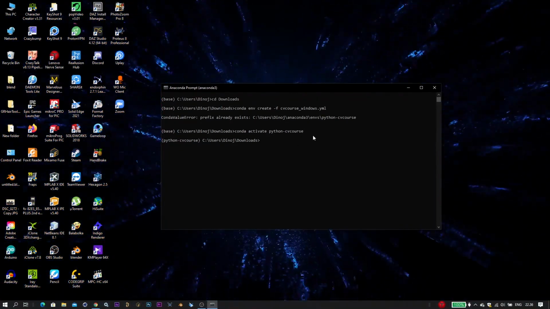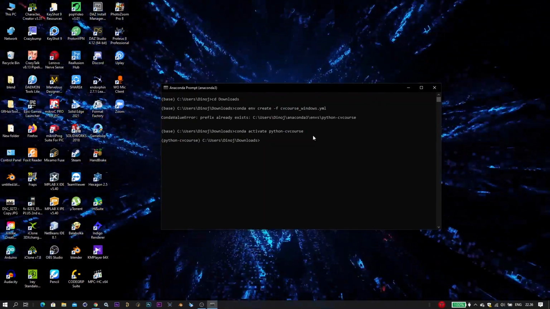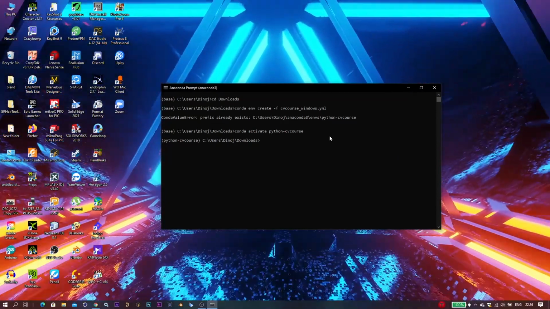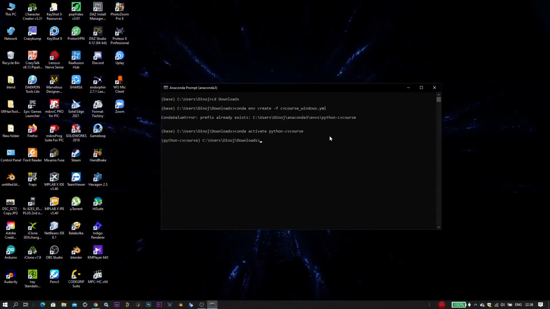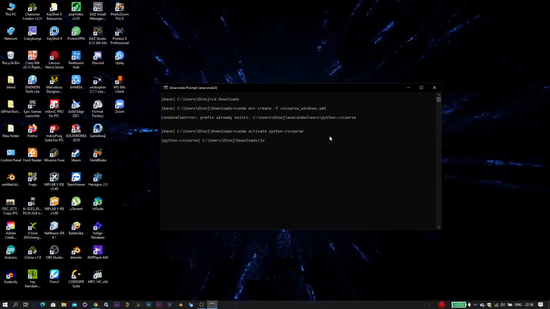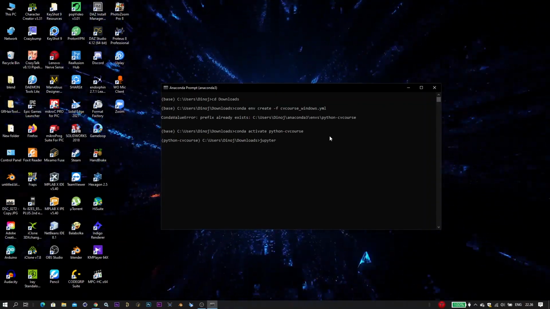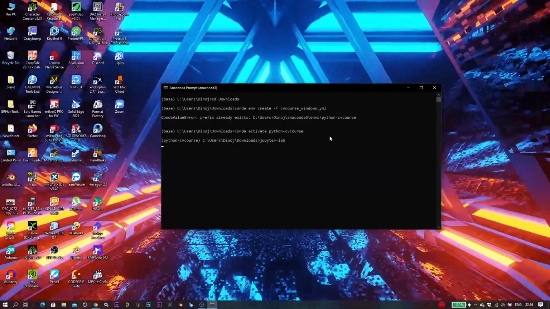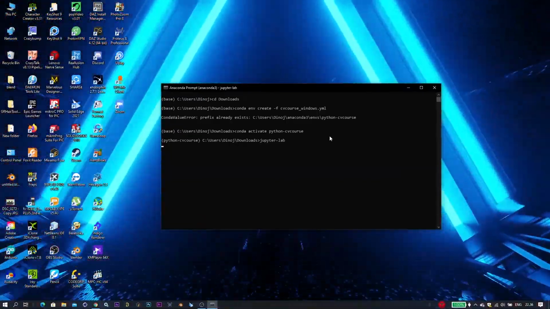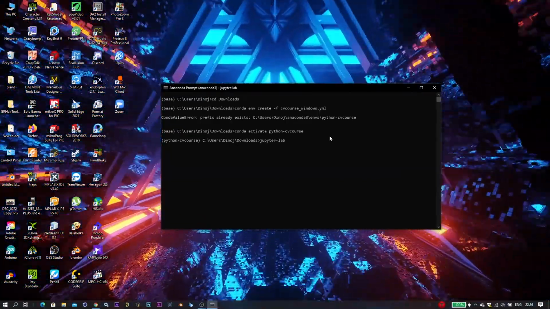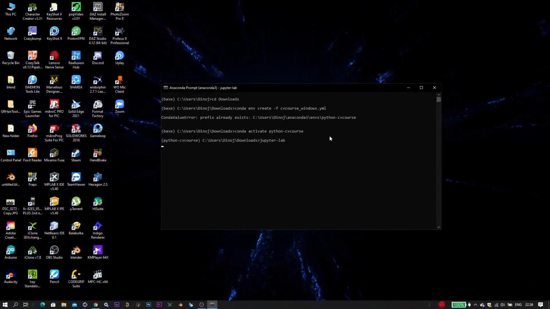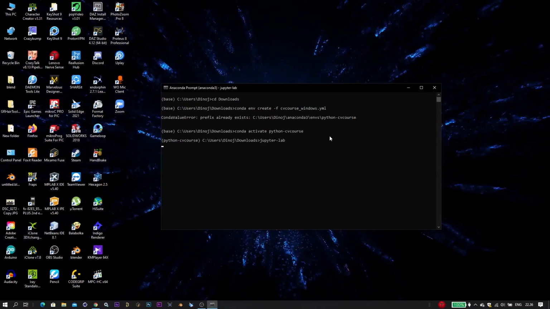So we have to open up our Jupyter Notebook. In order to open our notebooks, we'll be using Jupyter Lab. To open Jupyter Lab, you can type jupyter-lab. Press enter. This will take a little while and it will automatically open up the browser with Jupyter Lab.